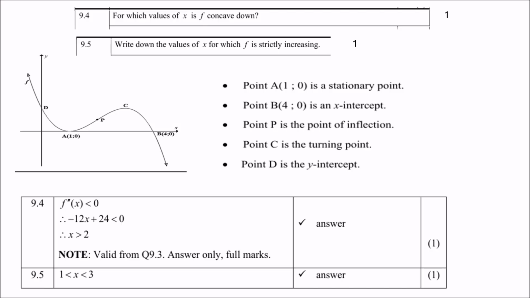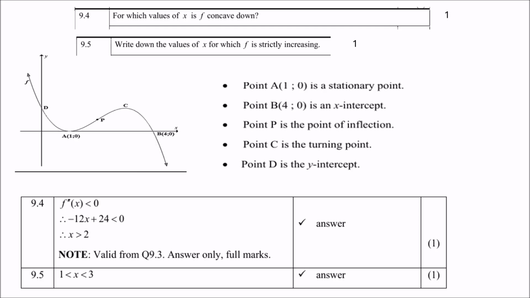9.5, write down the values of x for which f is strictly increasing. Remember, if a graph is increasing, it must run from left to right. So it runs from point A to point C. So therefore, x must be between 1 and 3.